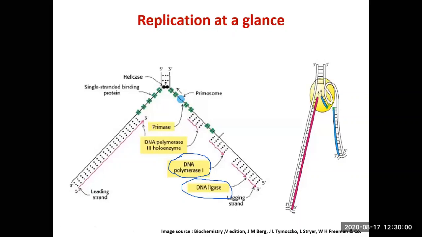So you see that the overall synthesis of this lagging strand appears to be going in this direction. Actually, it is not going in this direction, because if it did, you would be violating the rule. The rule is that DNA synthesis always takes place from 5' to 3'. But it is synthesized in discontinuous fragments like this, and then those gaps are filled by DNA polymerase 1, and the nicks are sealed by DNA ligase, and as a result, it appears as if this strand has also been synthesized continuously in this direction.